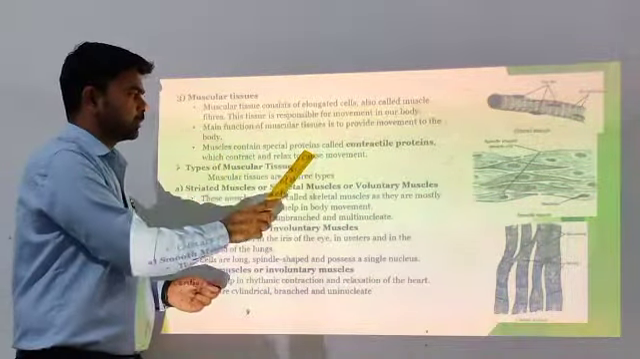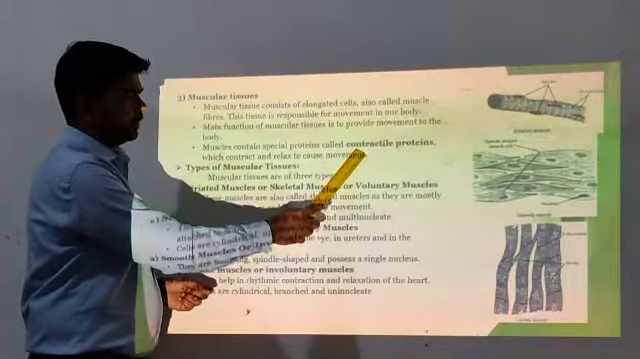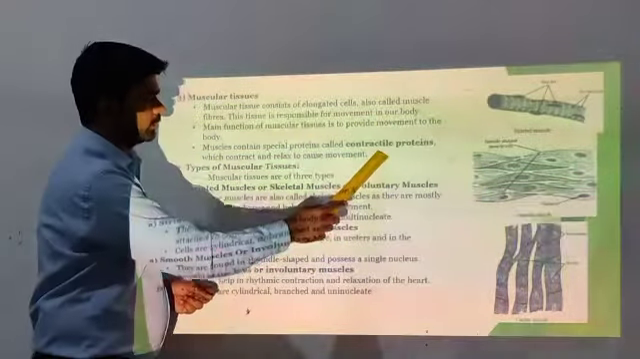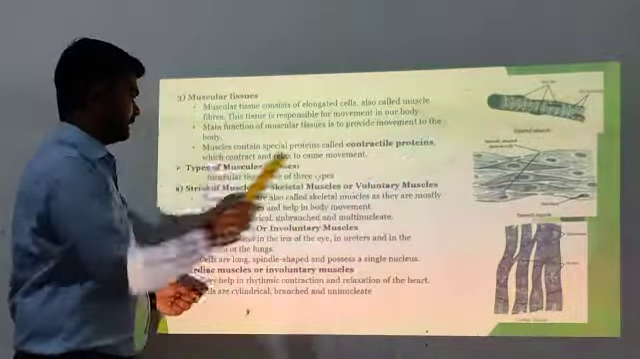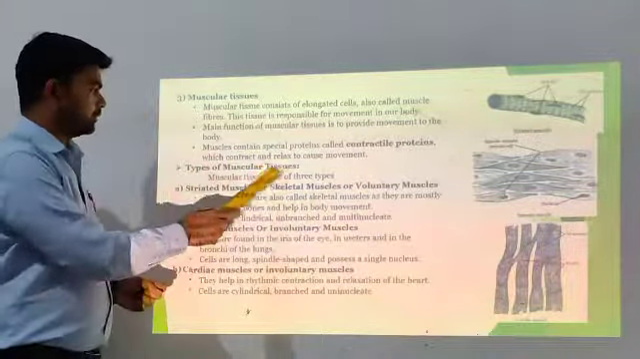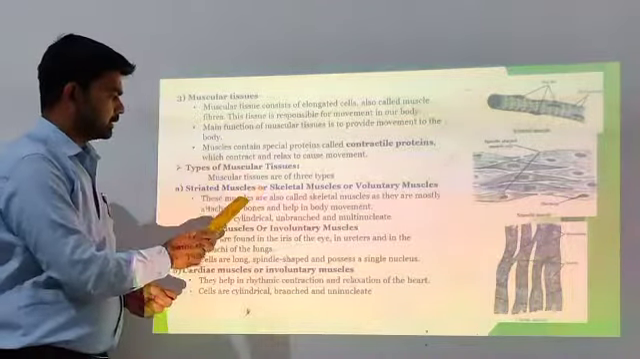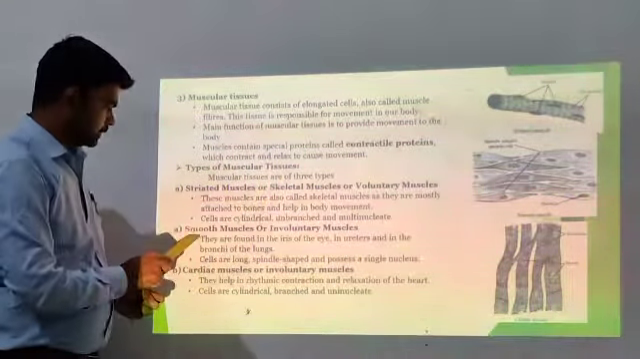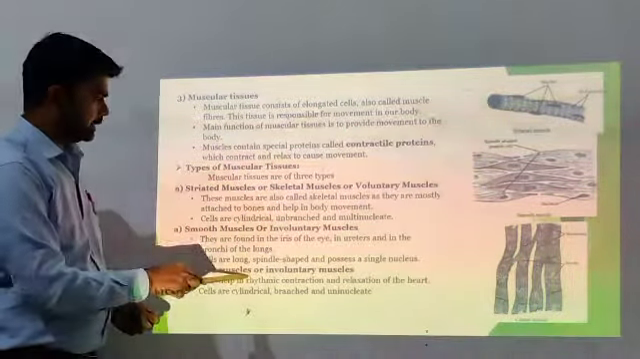Muscles contain special proteins called contractile proteins, which contract and relax to cause movement. Types of muscular tissue: striated muscles or skeletal muscles, then smooth muscles and cardiac muscles.